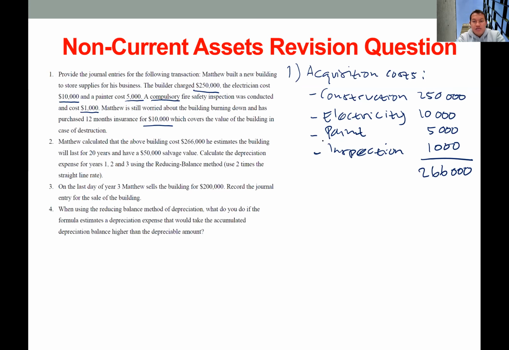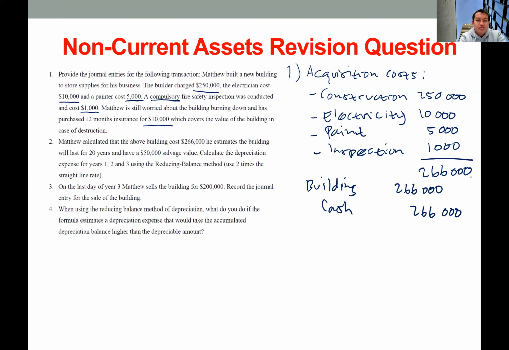Okay, next we need to record this in the journal entry. So we will have building on the debit side and then cash on the credit side for 266,000. And we also need to record this insurance separately.